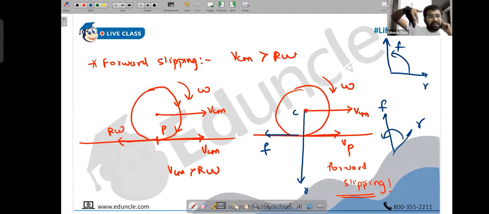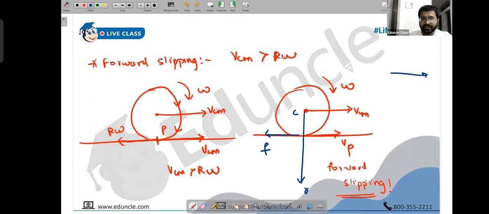Or you keep fingers in the direction of R, curling in the direction of F. How is the thumb going? Thumb is going inwards, but how are the fingers curling, people? Fingers are curling in the clockwise direction. R is downwards, F is on the left, and fingers are curling clockwise. Okay. Simple. So there is a torque now. Friction is going to generate a torque, and that torque is going to be clockwise.